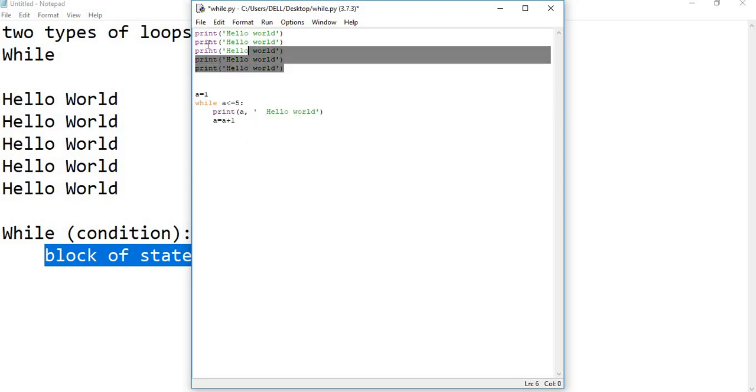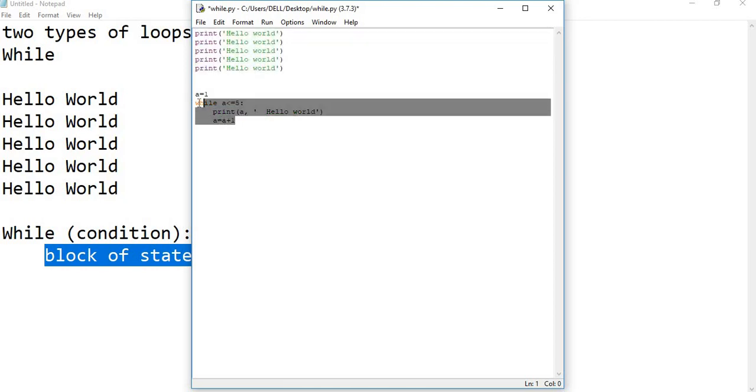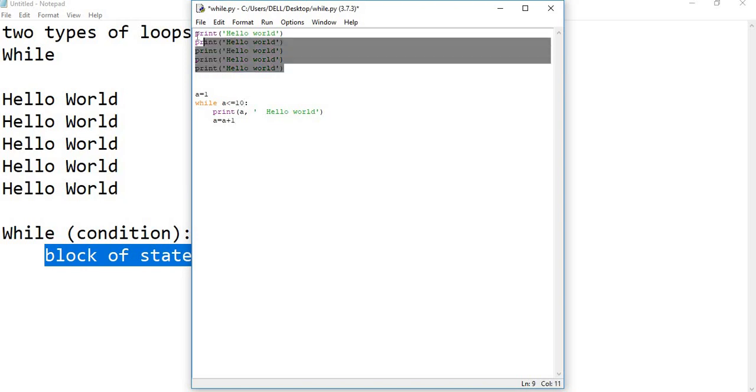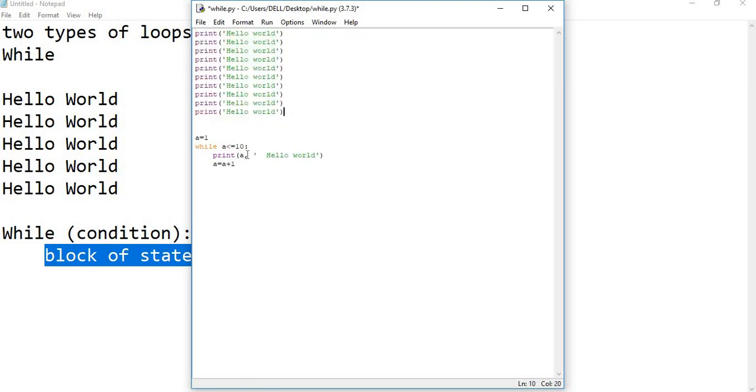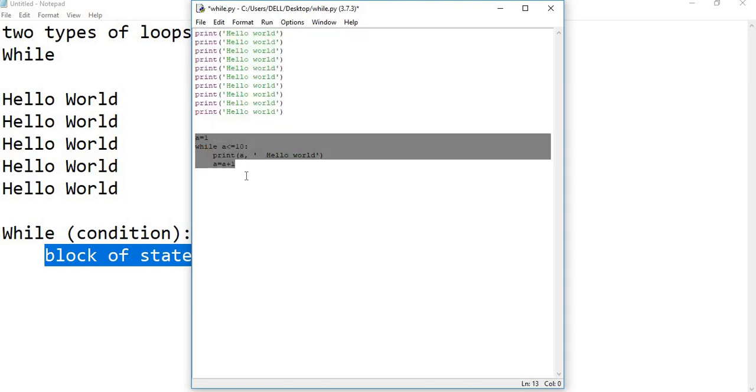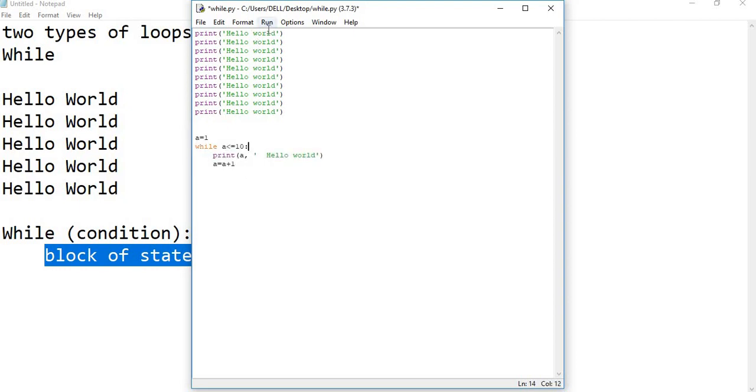To display hello world 5 times I use 5 lines, but here to display hello world 5 times I use only 4 lines. But because my value is a bit small, if you want 10 lines, now you can compare it. If you want to display hello world 10 times like this, you need to put hello world 10 times, 10 lines of code required. But here you are managing with only 4 lines. Let's run this. Before that we need to save it. Let's save it and run it.